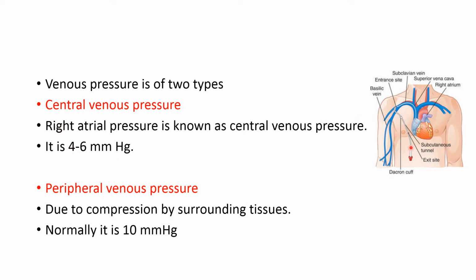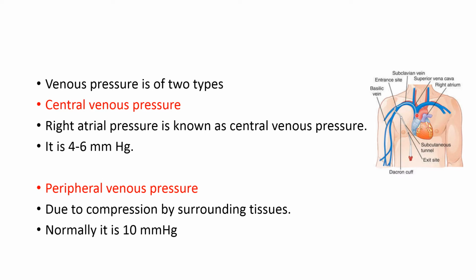Here we can see the insertion of a catheter up to the superior vena cava, and here we can measure the pressure inside the right atrium. Normally it is 4 to 6 millimeters of mercury. It can be as high as 20 to 30 mmHg. Central venous pressure is elevated whenever there is an increase in blood volume, or increased venous tone, dilatation of the arterioles, and decrease in right ventricular function or right ventricular failure. In all these conditions, central venous pressure can be elevated.